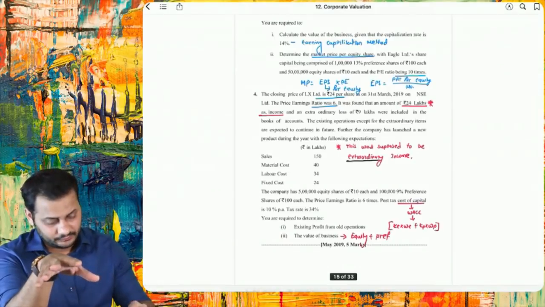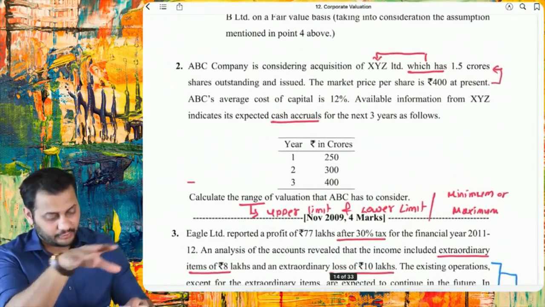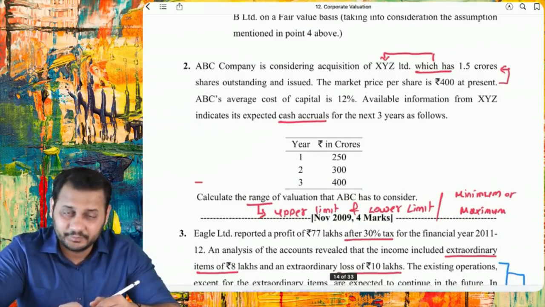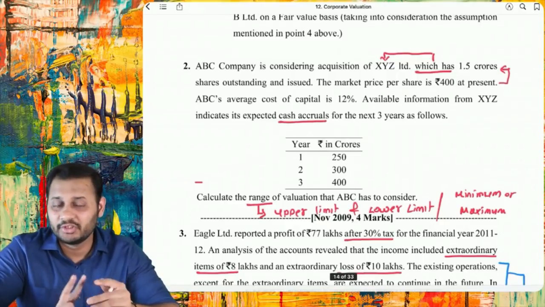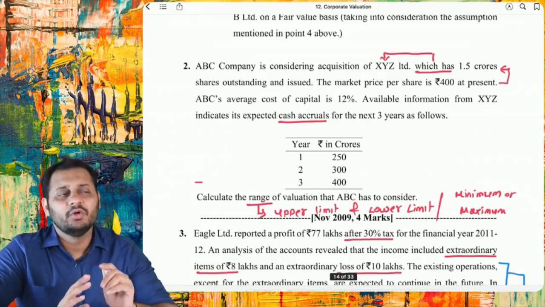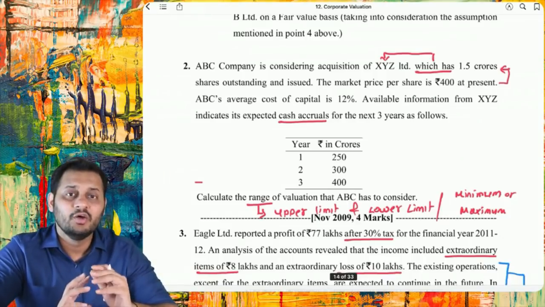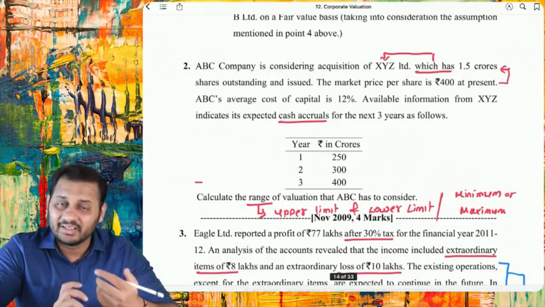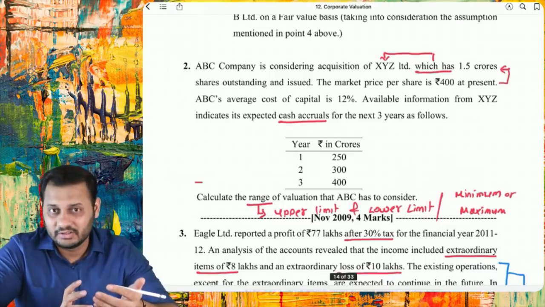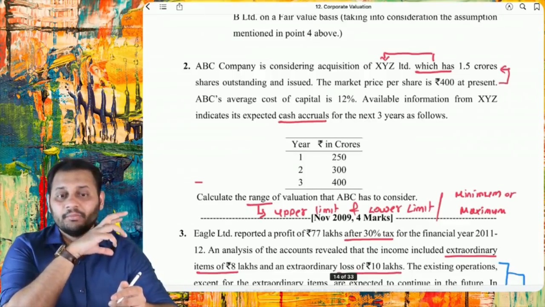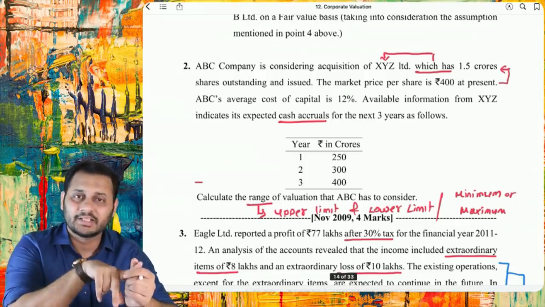Next, question number 2. Question number 2 asked you to calculate the value of the company. Again, value of the company, and that too a range of valuation, meaning two different values, upper limit and lower limit. And they did not give you how to calculate it. They did not tell you what the method should be. You have to read the question and understand what the method should be. In that question, it can be clearly seen that only two methods can be applied.